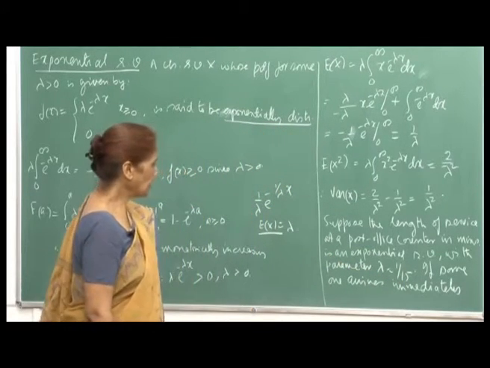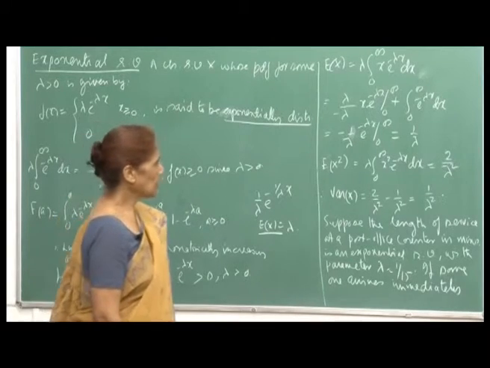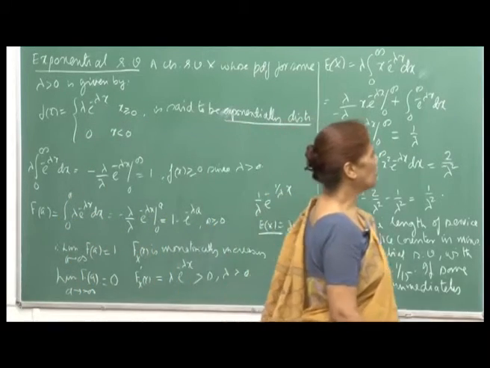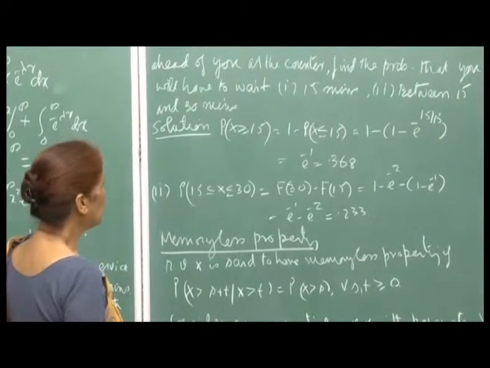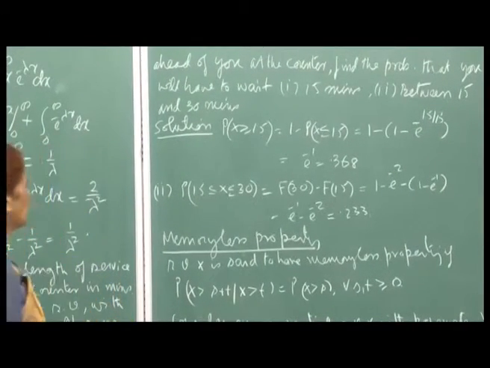Okay. If someone arrives immediately ahead of you at the counter, find the probability that you will have to wait 15 minutes, between 15 and 30 minutes.